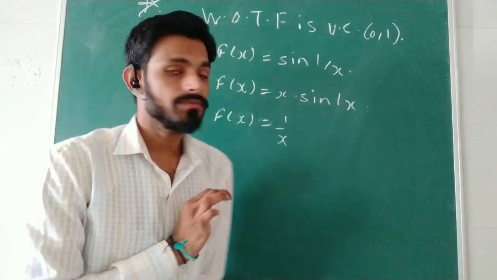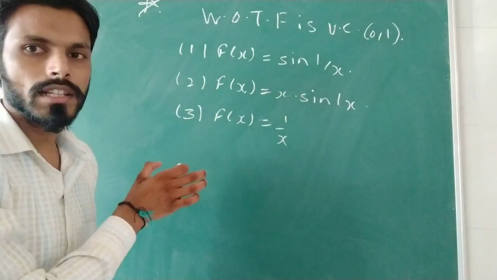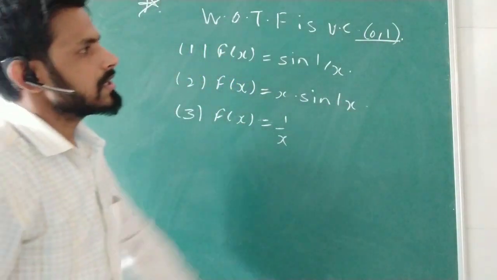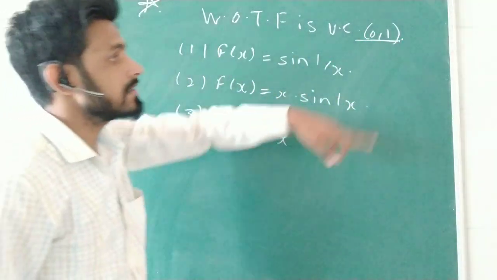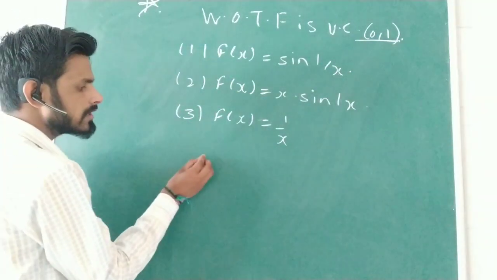Now there is a theorem. If you have to check whether the given function is uniform continuous on an open interval, then you must check at its end points. If f is continuous and the limit exists at an end point, then f is uniform continuous. What is the result?